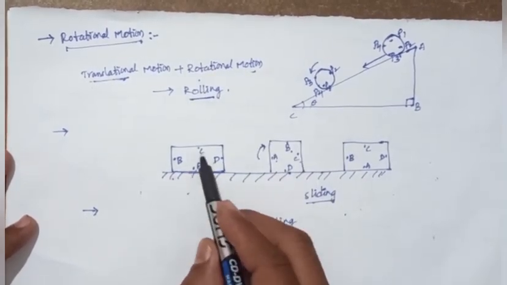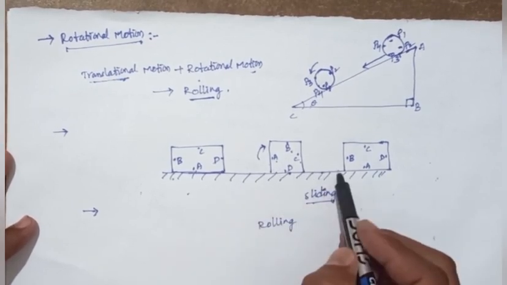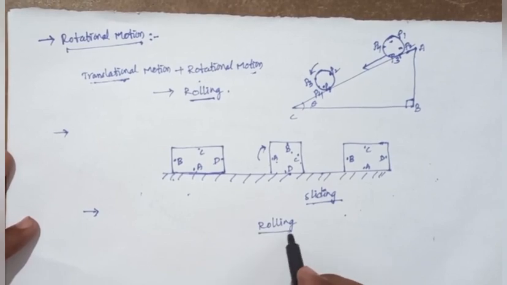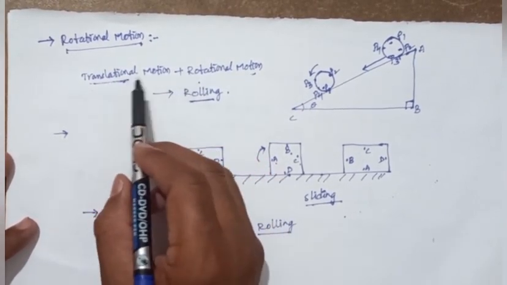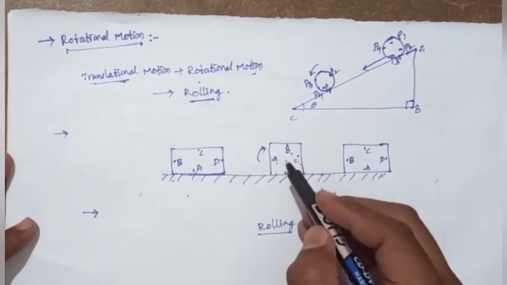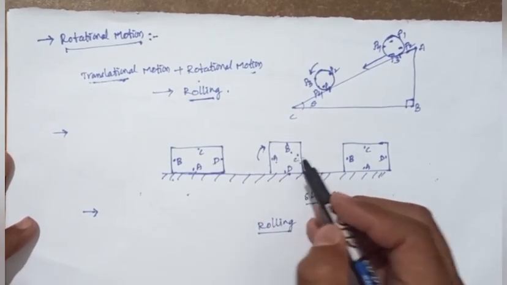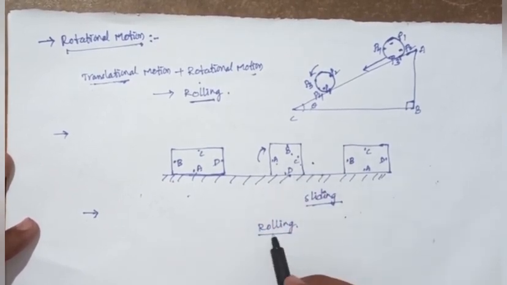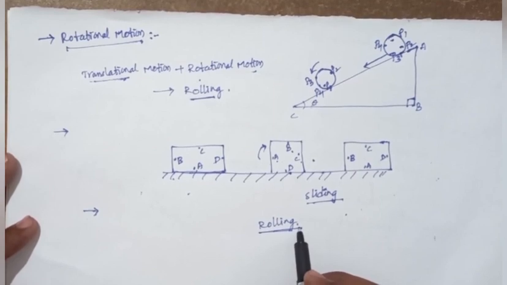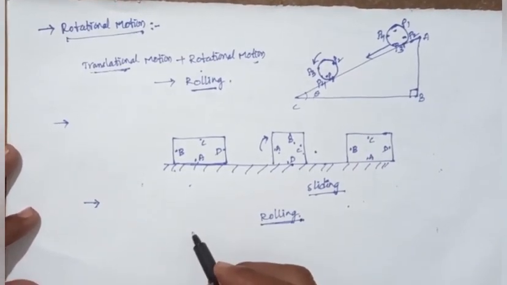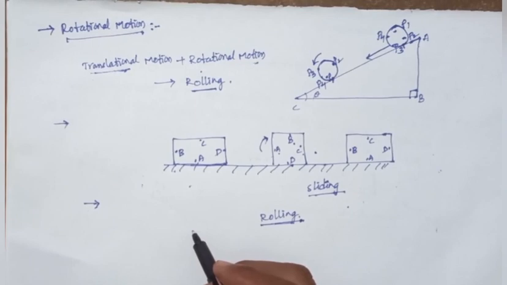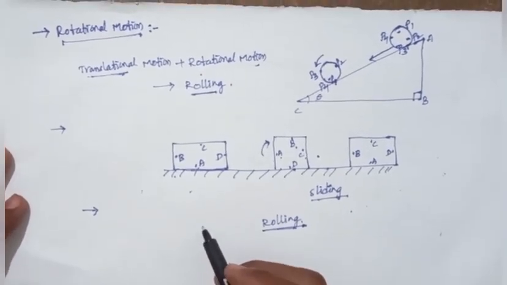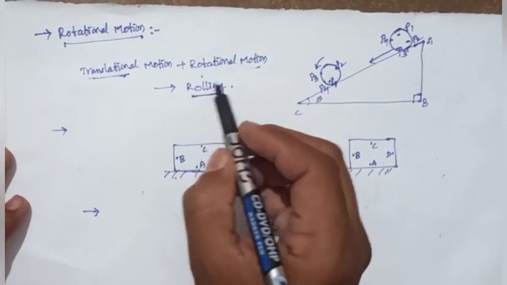So when the place of the particle doesn't change and it moves with equal velocity, it is called the sliding motion. We already discussed translational motion and rolling motion. When the place changes and it also moves with a certain equal velocity, it is called the rolling motion. Now, what about here? Already we know the linear motion, in which we have linear velocity and linear acceleration. Here we are discussing rotational motion.